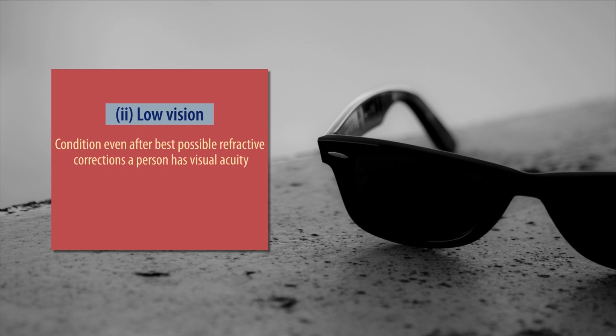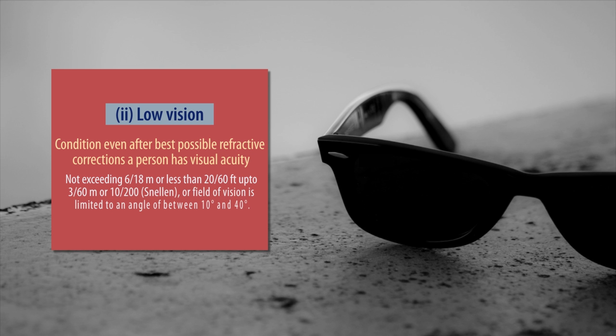Second category of this lack of seeing ability consists of low vision. Low vision is a condition in which even after best possible refractive corrections in the better eye, a person has visual acuity not exceeding 6 by 18 meters or less than 20 by 60 feet up to 3 by 60 meter or 10 by 200 Snellens, or field of vision is limited to an angle between 10 degrees to 40 degrees.